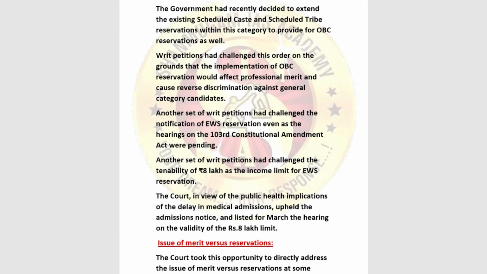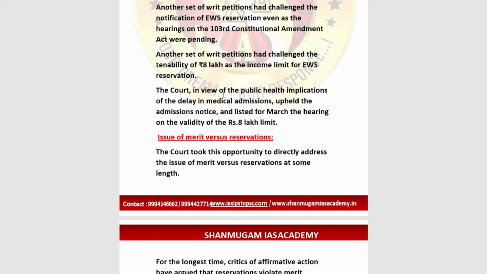And another set of writ petitions have also challenged the notification, as well as the existence of EWS reservations, even as the hearings on the 103rd Constitutional Amendment Act were pending. What exactly is this 103rd Constitutional Amendment Act about? This is the Economically Weaker Section reservation act. We all know that. Here newly inserted articles, that is Article 15 clause 6 and 16 clause 6, allow reservation for the economically backward sections in the unreserved category. So this is important about the 103rd Constitutional Amendment Act.